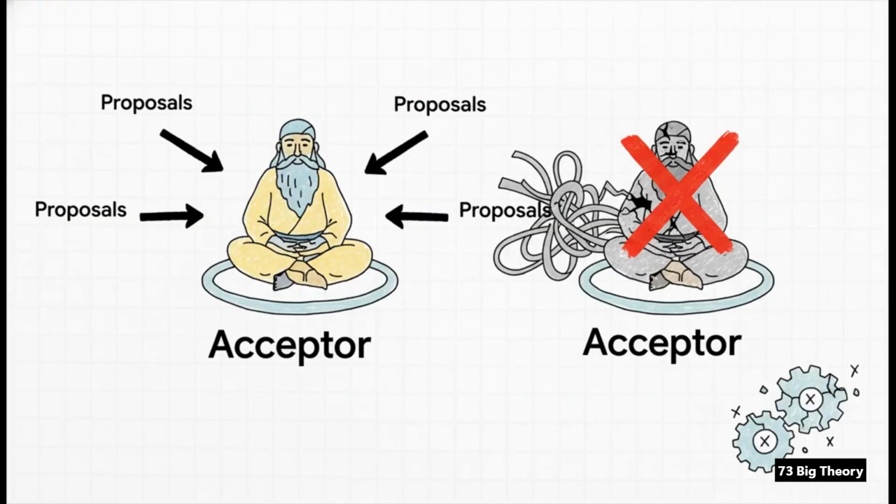So the easiest way to do this? Just have one acceptor, right? A single, all-powerful elder who makes all the decisions. But that creates this huge, glaring vulnerability. If that one acceptor fails, if that one elder gets sick, the entire system just grinds to a halt. Game over. No new decisions can ever be made. That's a single point of failure, and that's exactly what we're trying to avoid here.